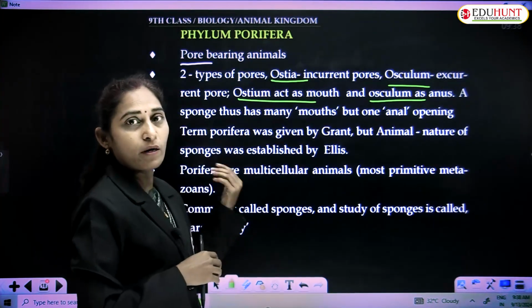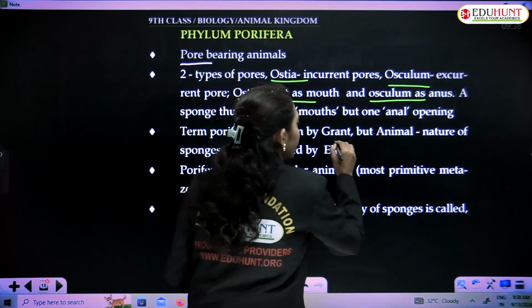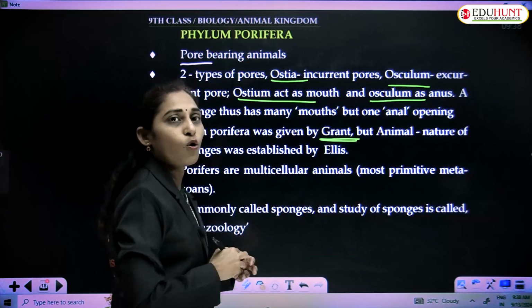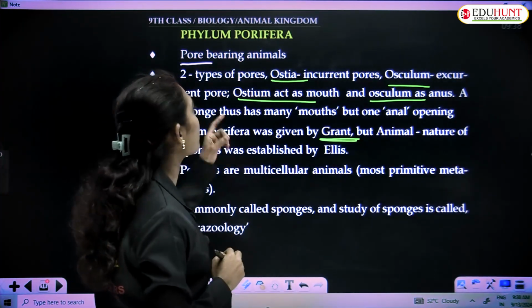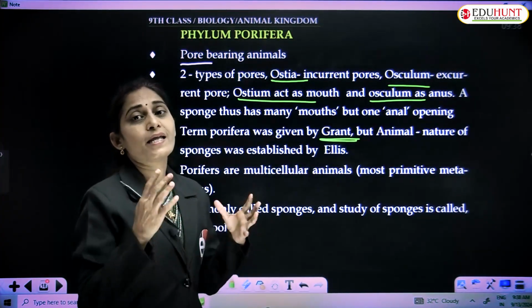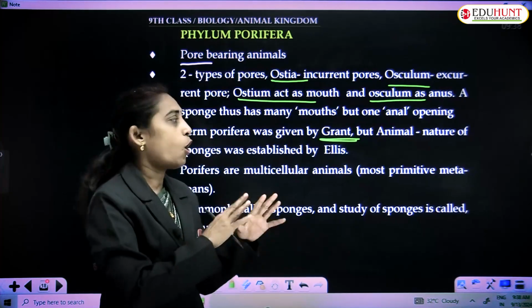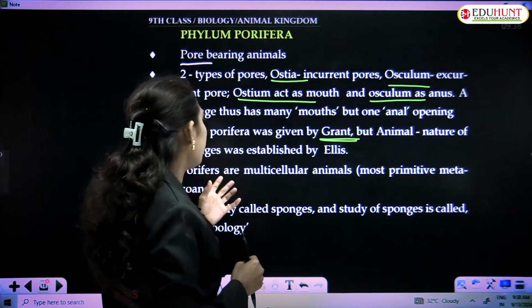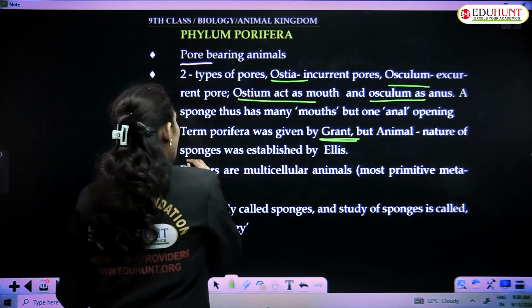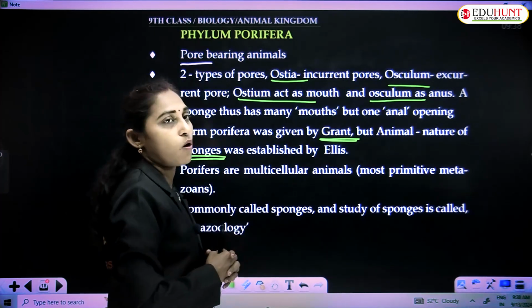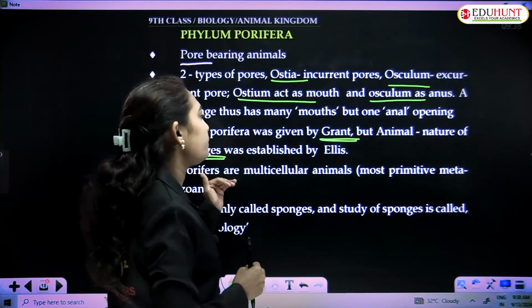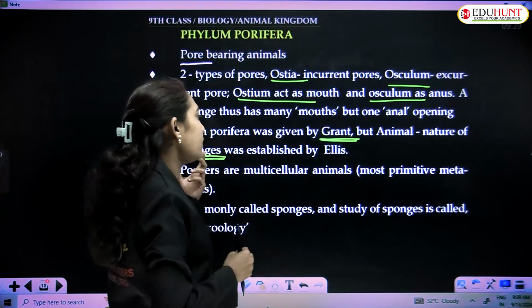The term Porifera was given by Grant, the scientist who coined the term for this phylum. They have many pores, holes on the body, and for example, sponges are the organisms included in the phylum.